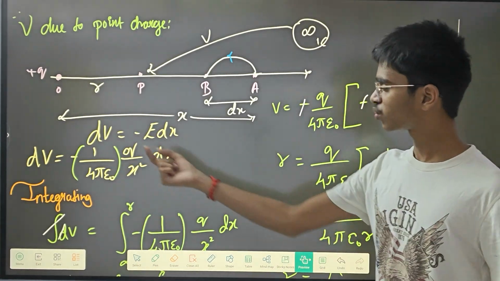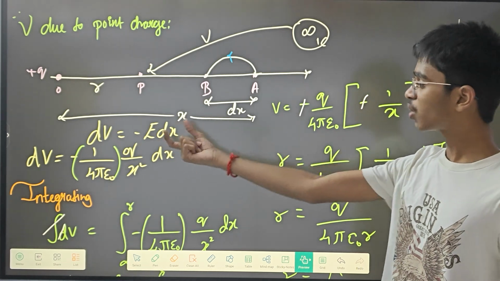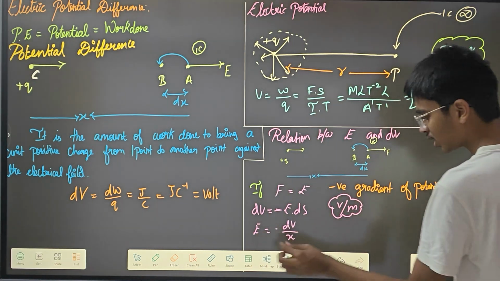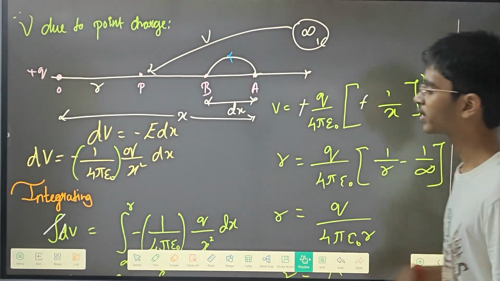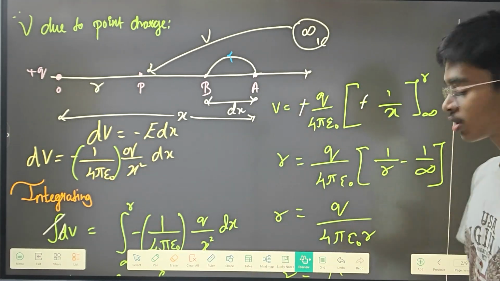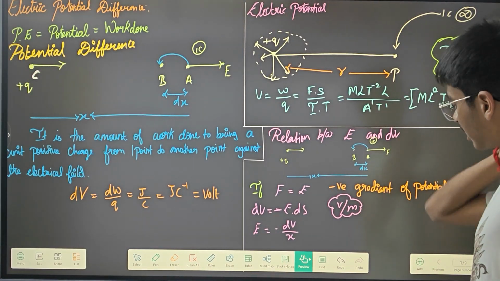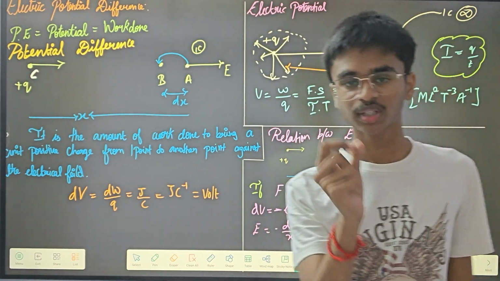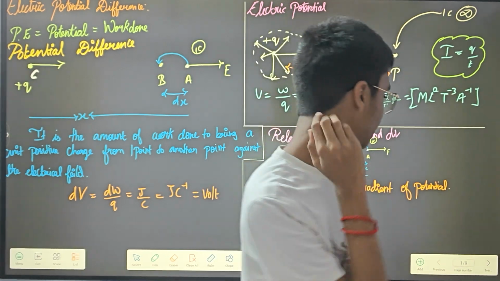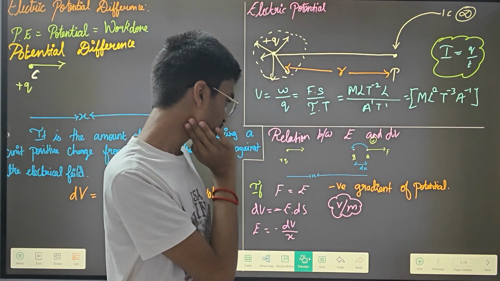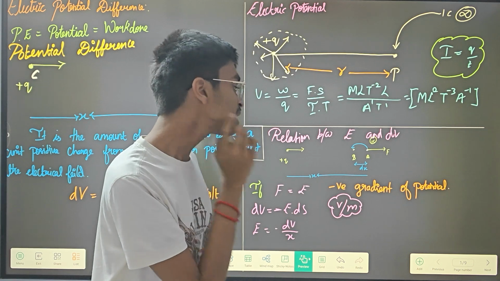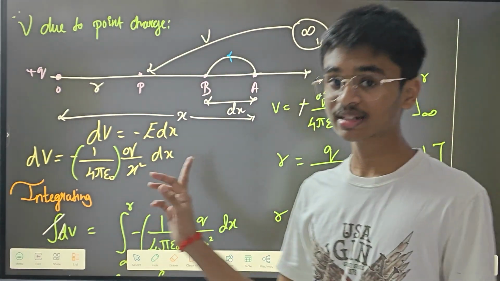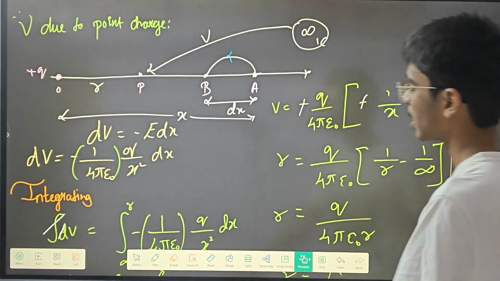I have already given this formula, dV is equal to minus E dx. This one point is very important, and I forgot to say this. Because of this formula, the electric field is given a statement: negative gradient of potential. That is why the electric field is known as the negative gradient of potential.